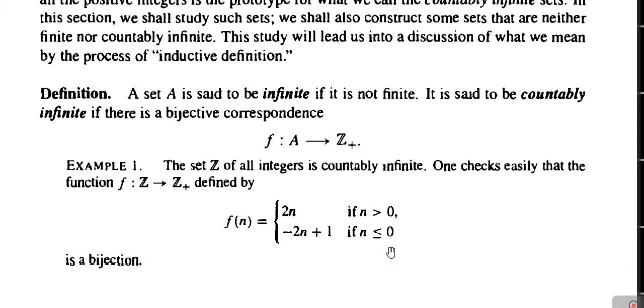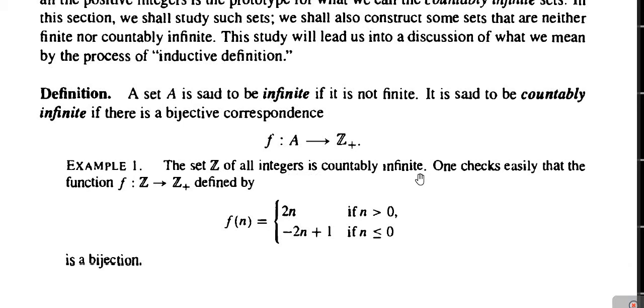If we define the mapping in such a manner, then obviously we may check that this mapping is injective as well as surjective, and hence it is a bijection. As this is a bijection, the set Z of all integers is countably infinite.